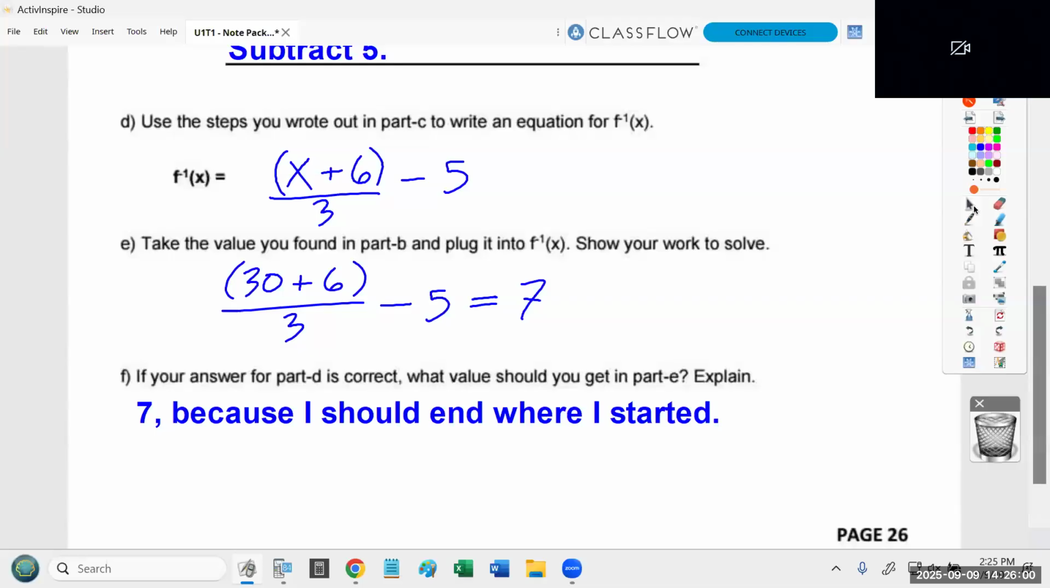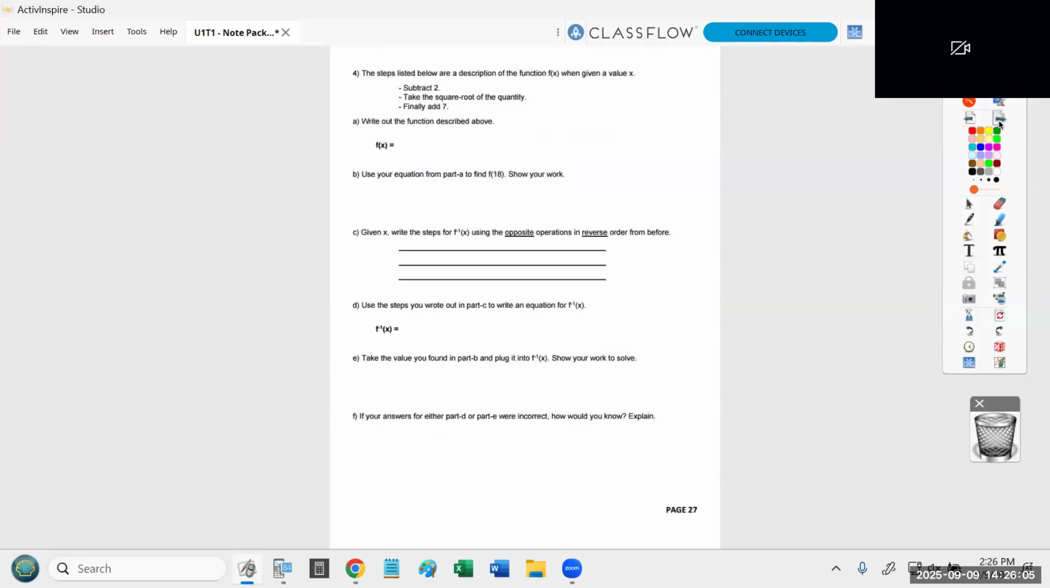Go ahead and turn the page for the last time today. On this next page, we're going to look at the exact same idea. I'm going to give you a function. We're going to use it to do a calculation. We're going to write the inverse, and then we're going to make sure it's the inverse by doing the opposite. Okay?